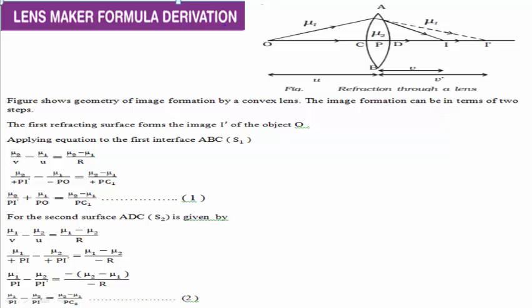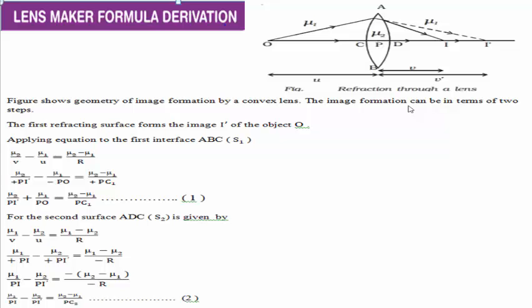In the first step, the first refracting surface, that is ABC, forms the image I' on the principal axis of the object O. Applying the equation of the curved surface of the spherical mirror to the first interface, that is the first surface, ABC, that is taken as the S1 surface.